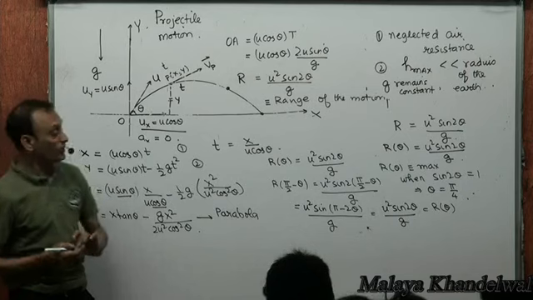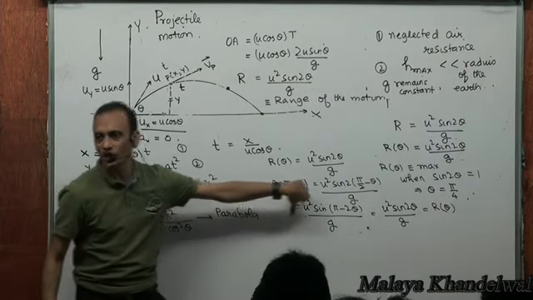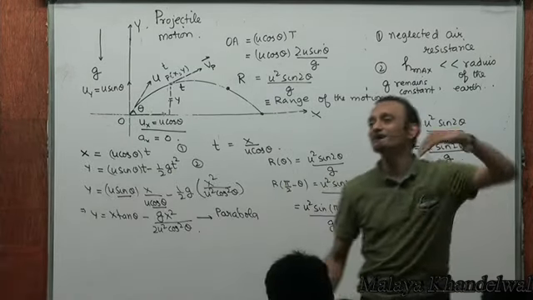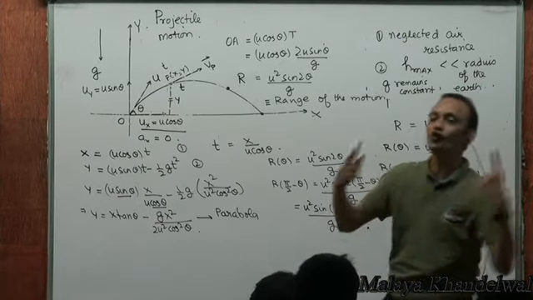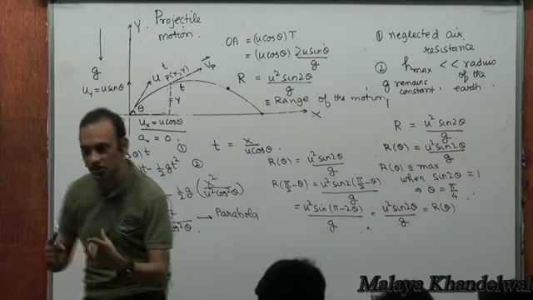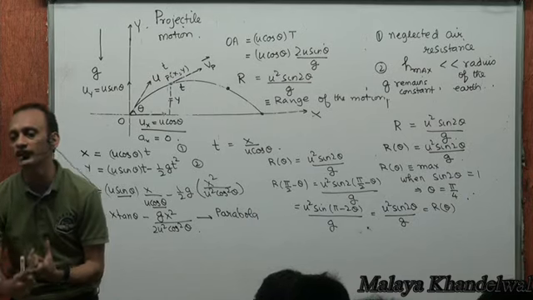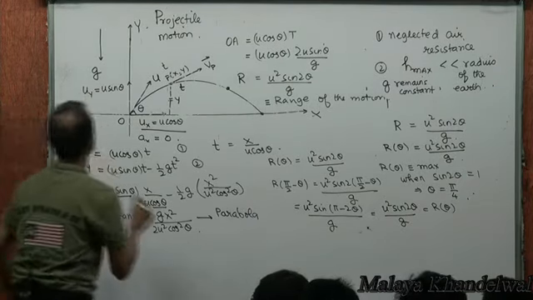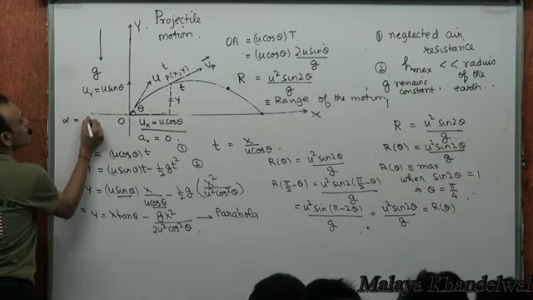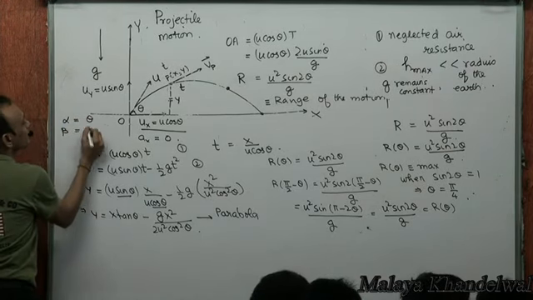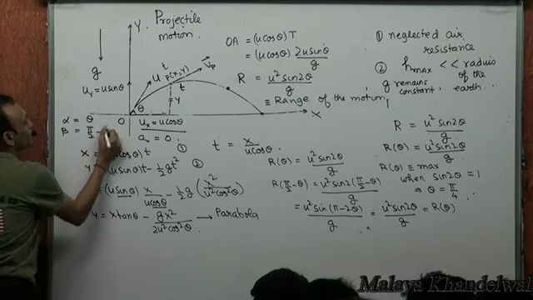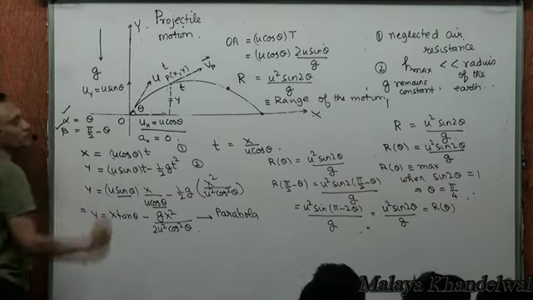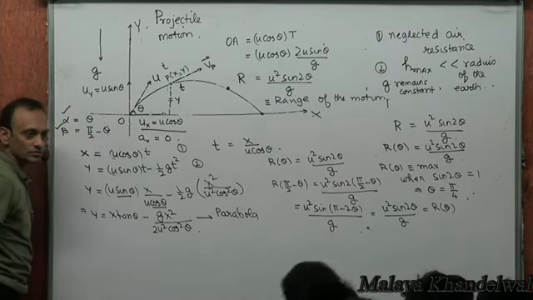That means whether you are launching at 90 minus theta or you are launching at theta, you get the same range if you are maintaining u constant. And realize that if alpha is theta and beta is 90 minus theta, launching at alpha and beta will give you the same range, right?